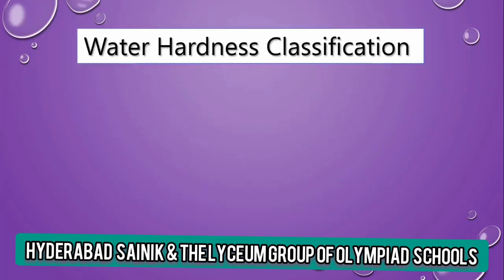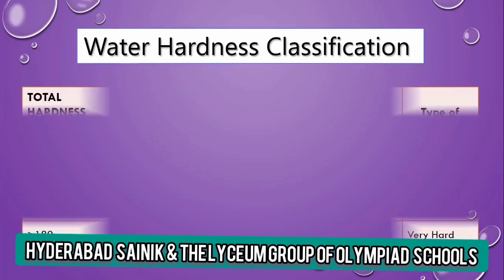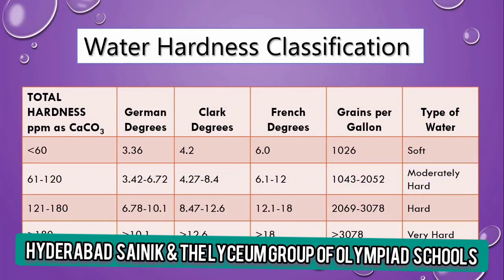Now we understand the hardness classification as per the hardness value. Here you can see in the table we have different units: total hardness in ppm as calcium carbonate, German degrees, Clark degrees, French degrees, and grains per gallon, and as per the value we decide the type of water.